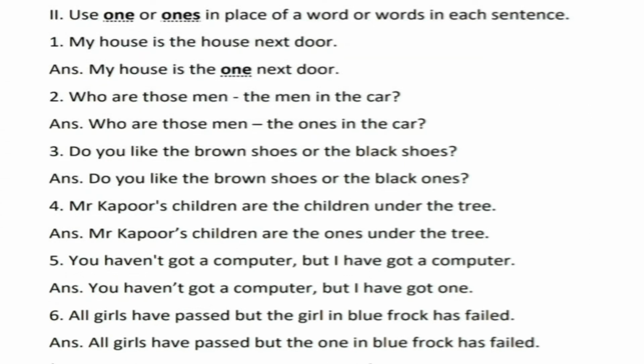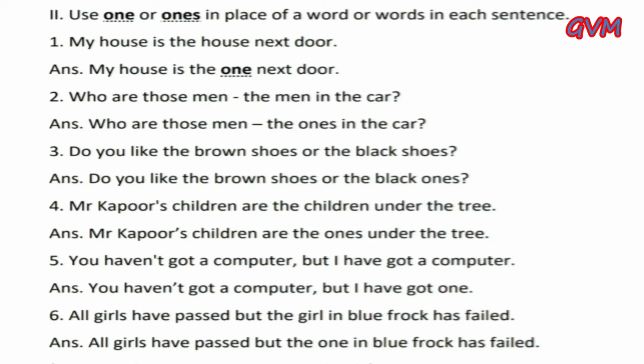Question number second. Use one or ones in place of a word or words in each sentence. First, my house is the house next door. And the correct answer is my house is the one next door. In this sentence, we use one because it's instead of repeating a singular noun. Second, who are those men? The men in the car. And the correct answer is who are those men? The ones in the car. We use ones because it replaces a plural noun.